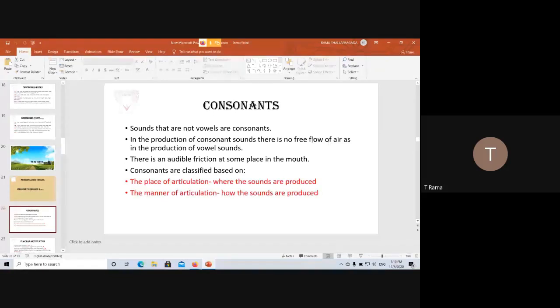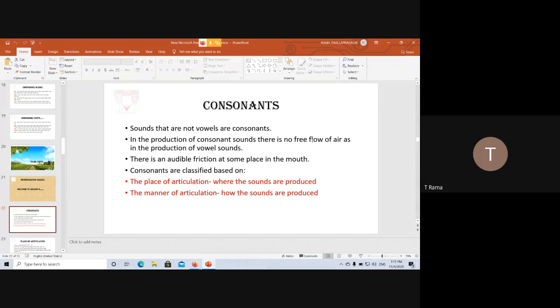Because of the friction, there is noise. That is audible friction. Okay. So in the production of consonant sounds, air is not released freely. There is some kind of obstruction or friction in the production of consonant sounds.